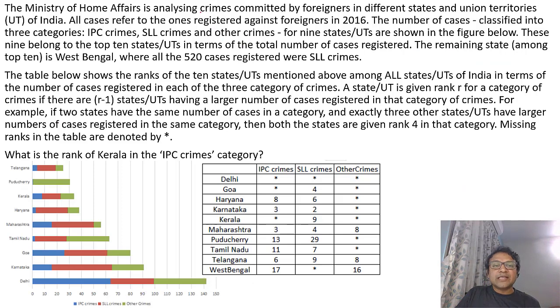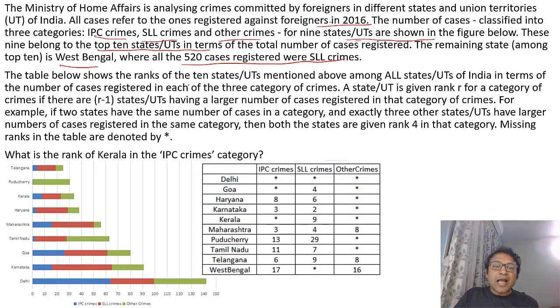The Ministry of Home Affairs is analyzing crimes committed by foreigners in different states and union territories. All cases refer to the ones registered against foreigners in 2016. The number of cases is classified into three categories: IPC, SLL, and other crimes. For the 9 states figured below, these 9 belong to the top 10 states in terms of total number of cases registered. The remaining is West Bengal, where all 522 are SLL crimes. West Bengal will be maximum.